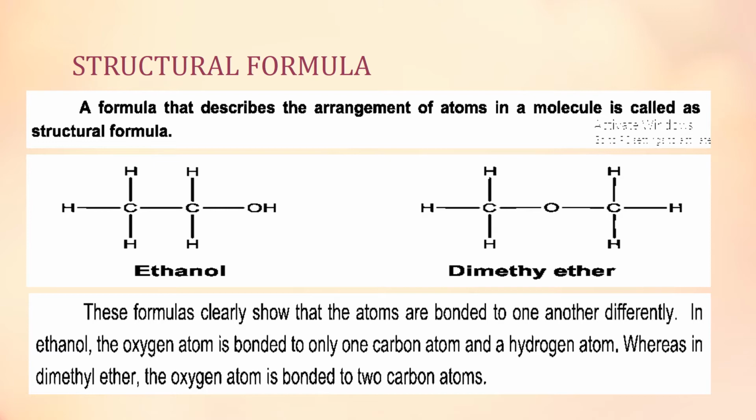Both ethanol and dimethyl ether have the same molecular formula, C2H6O. From this molecular formula, we cannot know which compound it is, but by the structural formula, by the arrangement of the atoms, we can find out that these are 2 different compounds. It may be ethanol or it may be dimethyl ether, and by looking at the structural formula, we can clearly find out whether the molecule is ethanol or dimethyl ether.